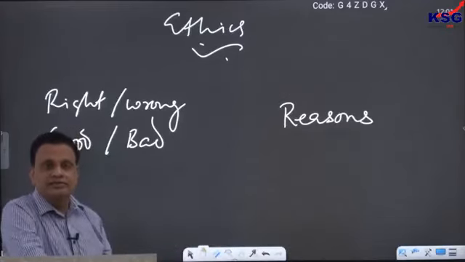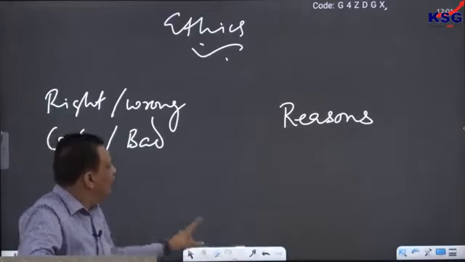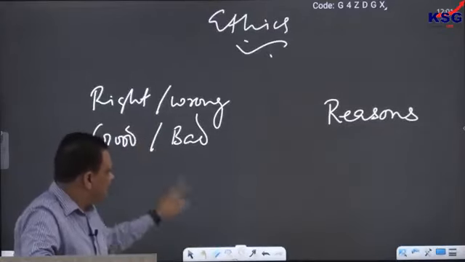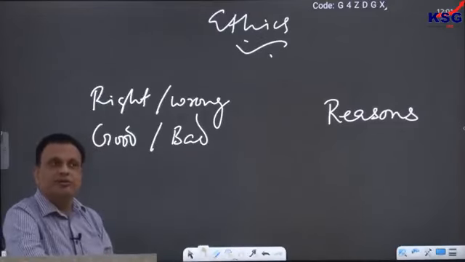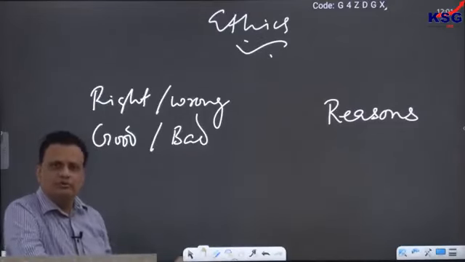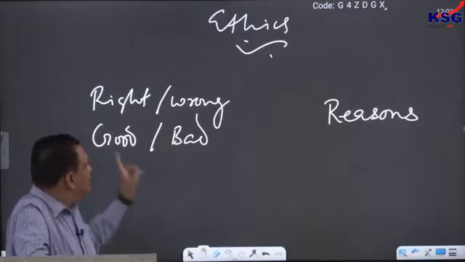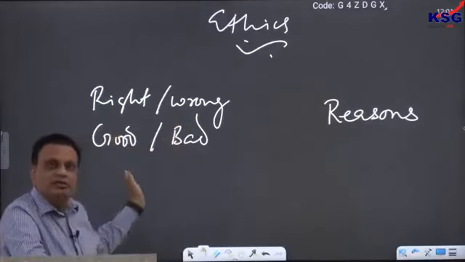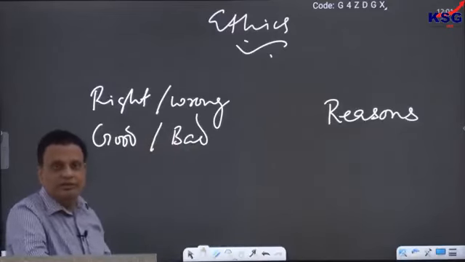In a later class, we will learn the difference between right and good and wrong and bad. As of now, you can understand these words the way you know them. All of you know the meaning of these two words. So first of all, ethics is our understanding of what is right and what is wrong, and what is good and what is bad.